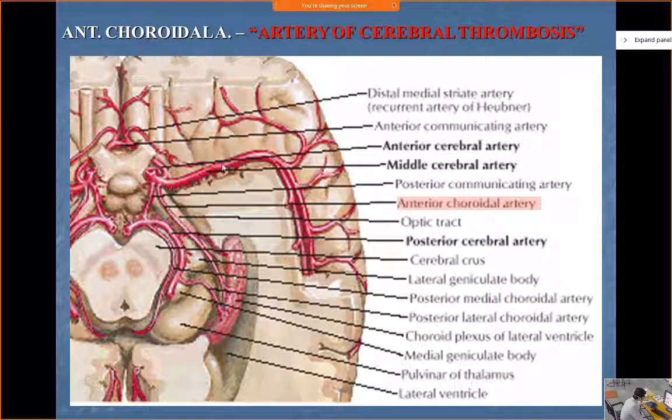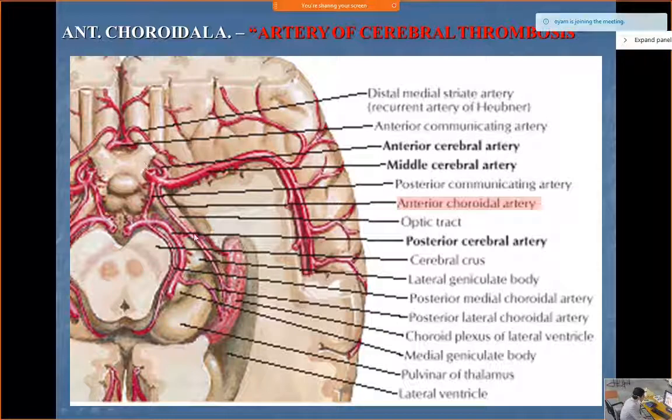Now you can see the middle cerebral over here going all throughout. Again, this is the cortical part of the middle cerebral, isn't it? The branches which are running like that are the central branches which are going inside and supplying the deeper subcortical nuclei and all. Okay, this is the anterior cerebral, and communicating these two anterior cerebrals is the anterior communicating artery.